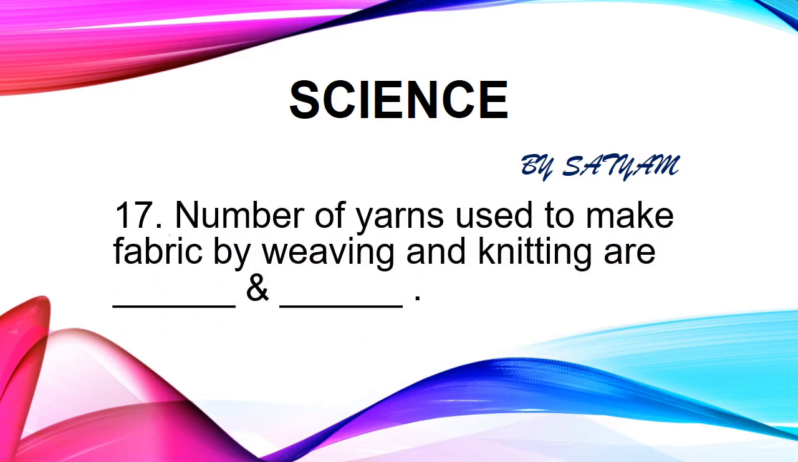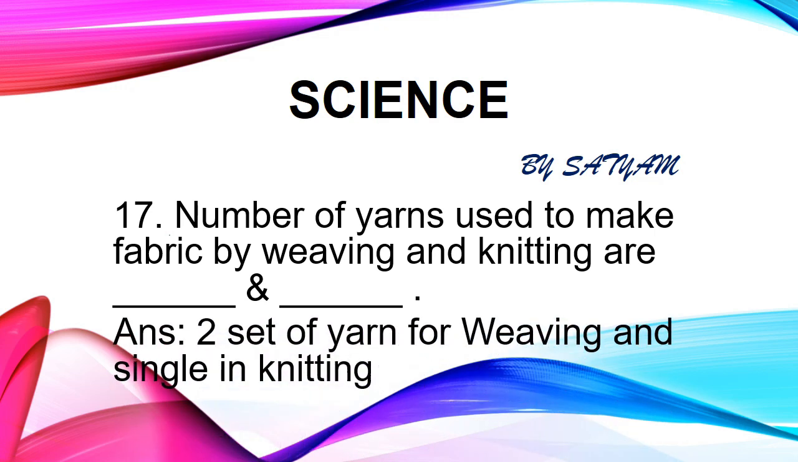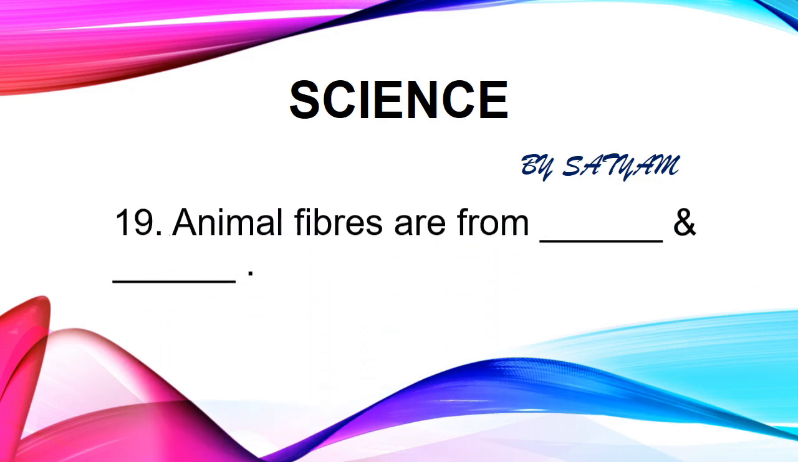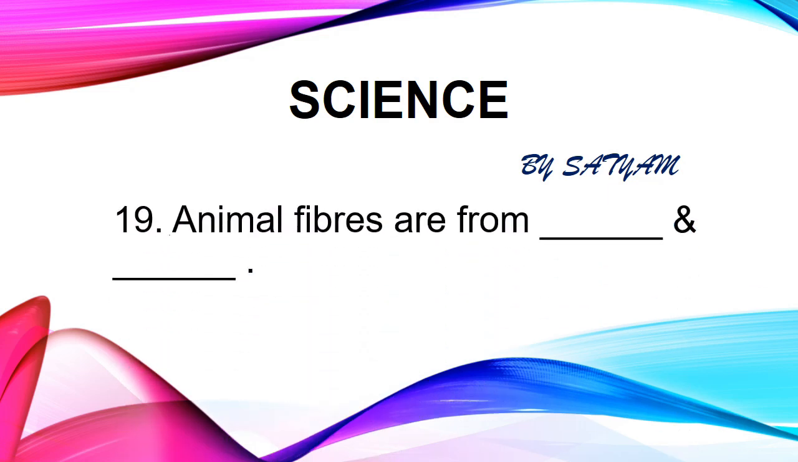The next question is, number of yarns used to make fabric by weaving and knitting are dash and dash. The answer is 2 sets of yarn for weaving and single in knitting. The next question is, plant fibers are obtained from dash and dash. The answer is cotton and jute. The next question is, animal fibers are from dash and dash. The answer is silk and wool. Animal fibers and plant fibers are natural fibers.